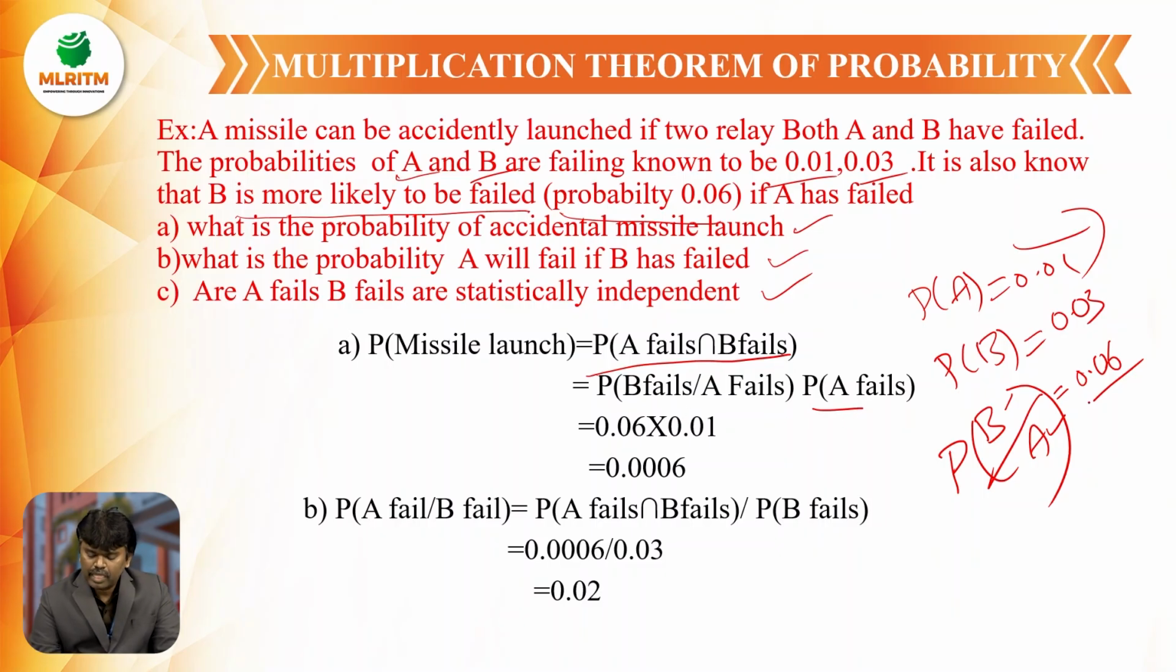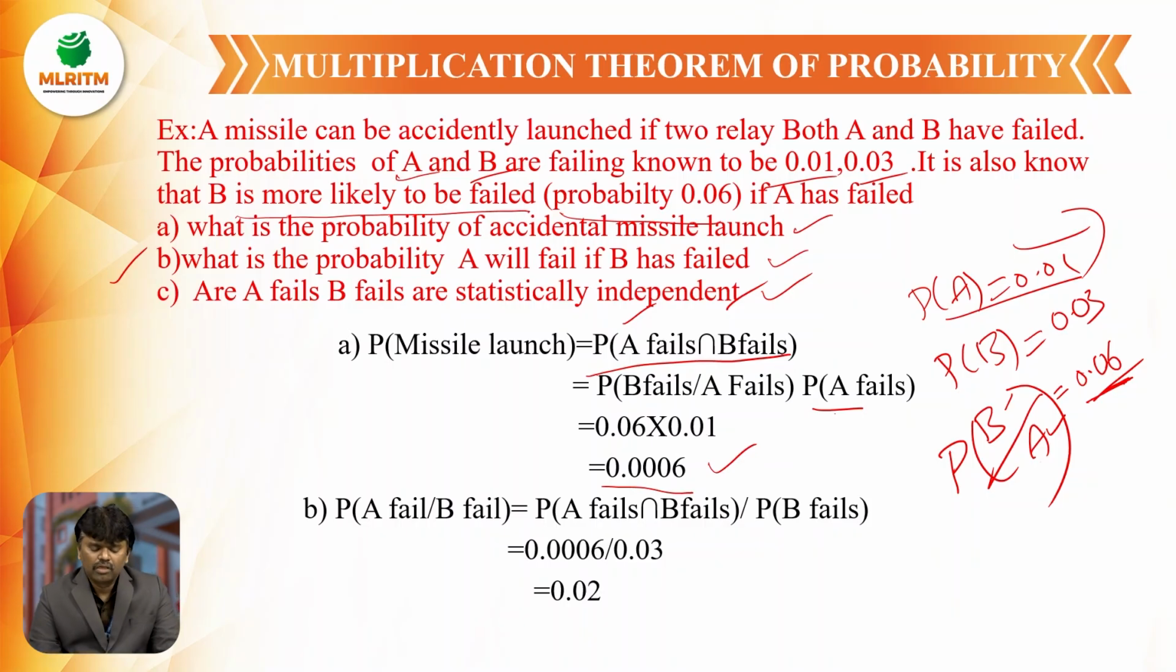So P of B by A is 0.06. B is more likely to fail if A has failed, which is equal to 0.06. P of A failing is equal to 0.01. That means 0.06 into 0.01 is equal to 0.0006. So the probability of missile launch, if two relays are failed, then the missile will be launched, is P of A intersection B, equal to this one.